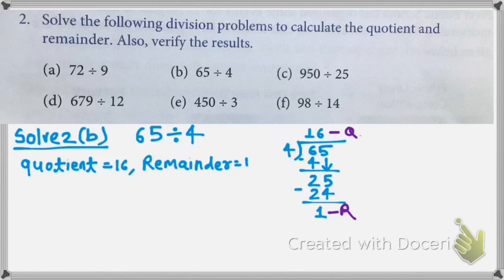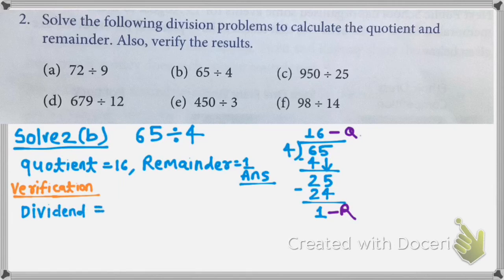Now we need to verify also. So what is our formula for verification? Dividend is equal to divisor multiplied by quotient plus remainder. So divisor, who is dividing here? So 4 is dividing. How many times? 16 times.